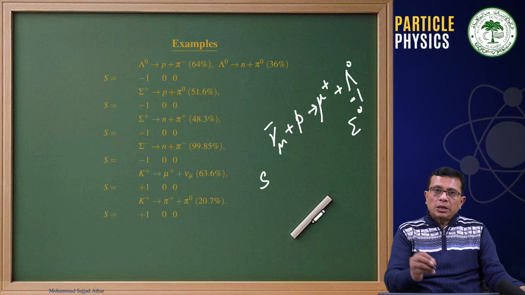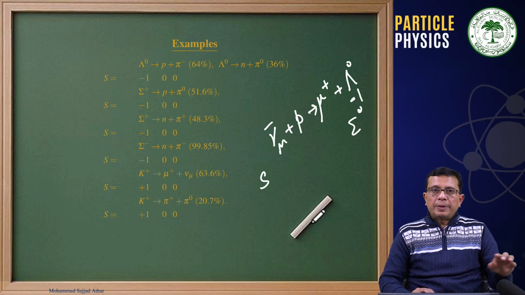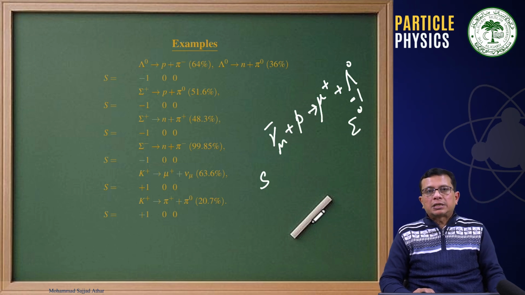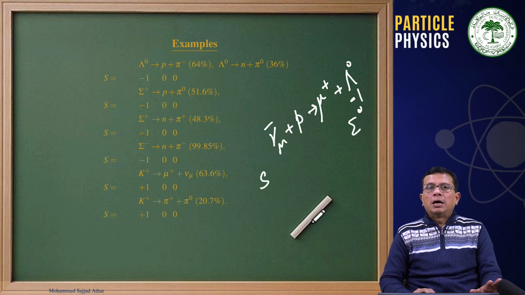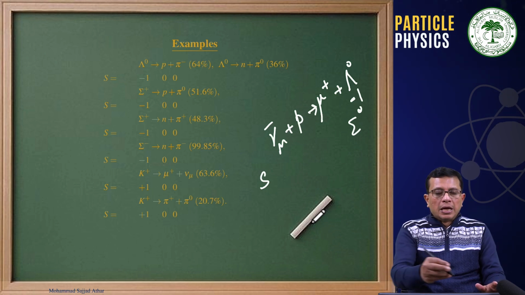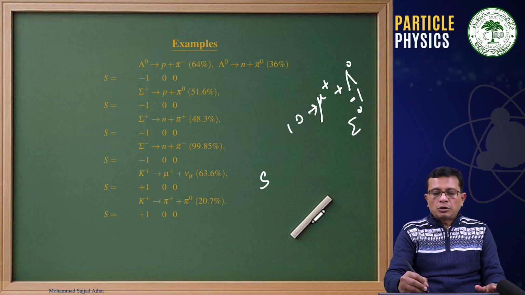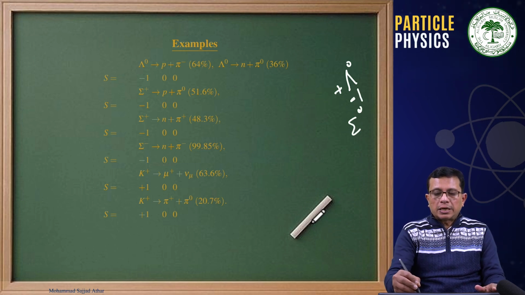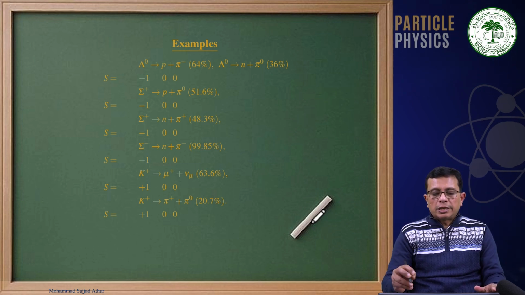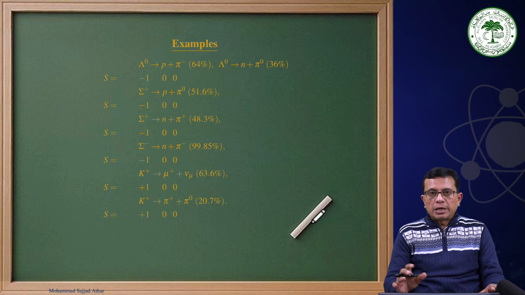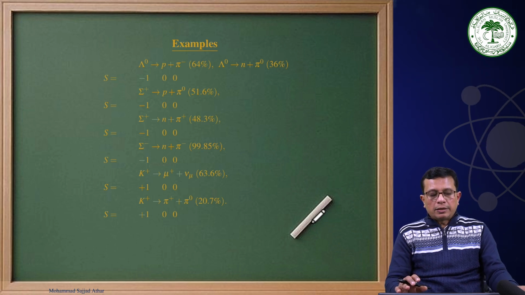But all the time, no matter whether they are being produced through strong interaction, electromagnetic interaction or weak interaction, they always decay via weak interaction process. They have a very long lifetime, which cannot be explained on the basis of strong interaction or electromagnetic interaction. They are explained on the basis of introducing a new interaction that we call the weak interaction process.